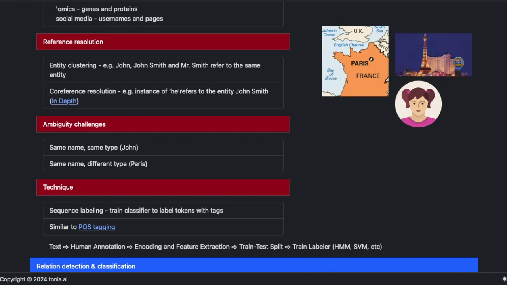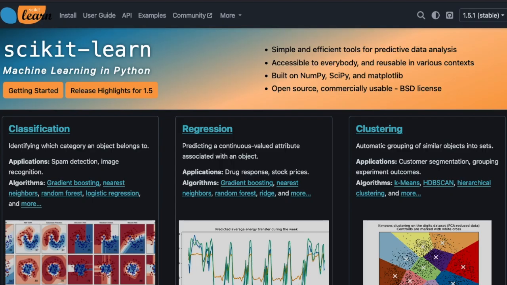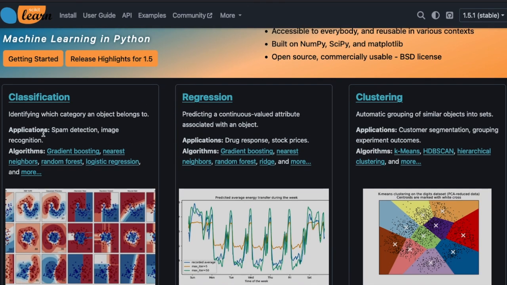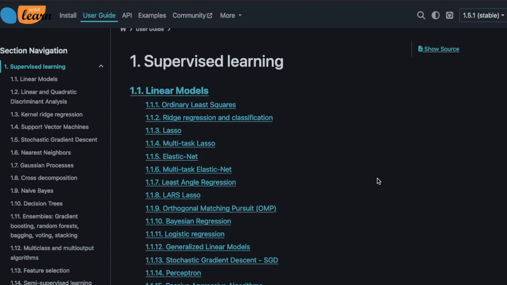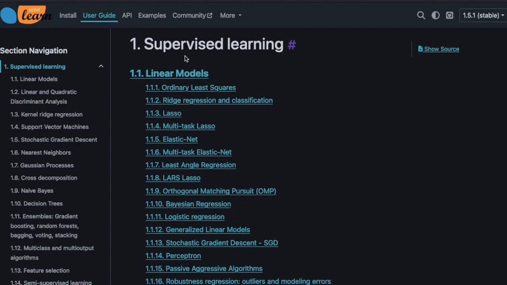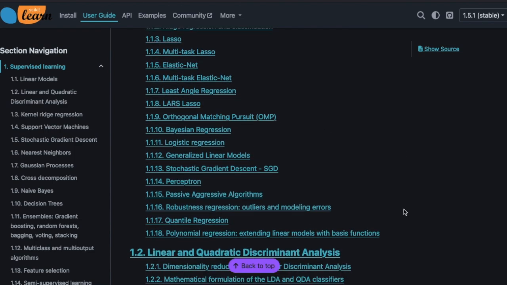For traditional machine learning models, you can go to scikit-learn and look at the classification techniques that are available. This is a common machine learning library in Python. And you'll see a lot of techniques for supervised learning that can be applied to this problem.